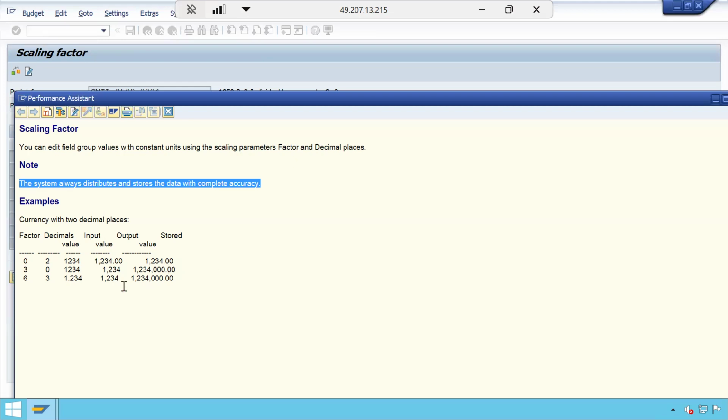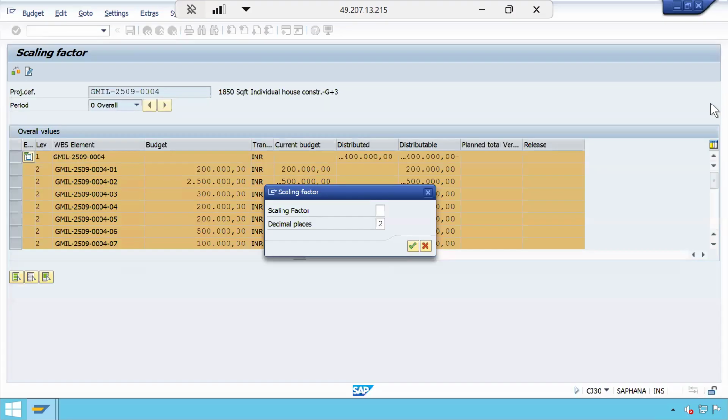Here, what is the scaling factor? The first case is the one we are using now, where I don't mention any scaling factor. The decimal places is 2 places. Even now, if you see, the decimal places are 2 places, right? After 2 zeros we get the decimal places.